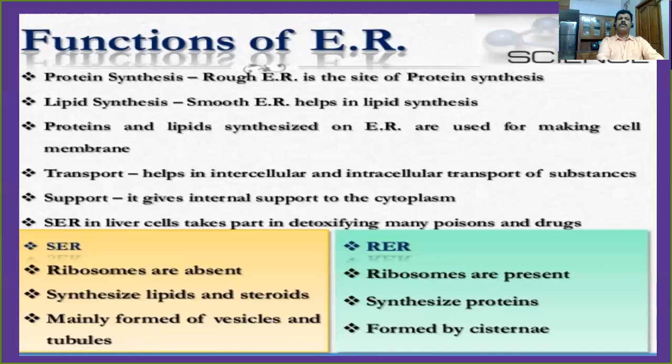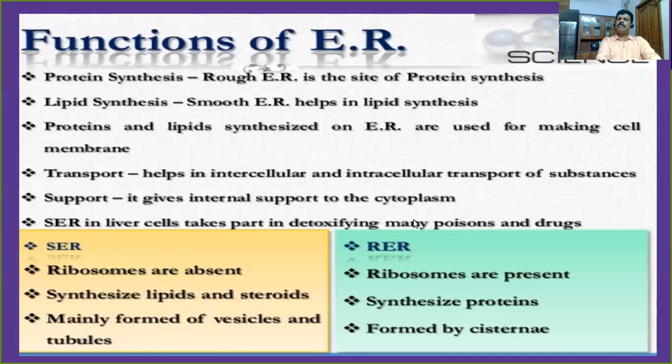Another important function, it gives internal support to the cytoplasm. And one more thing, the smooth endoplasmic reticulum in the liver cells takes part in detoxifying many poisonous drugs.